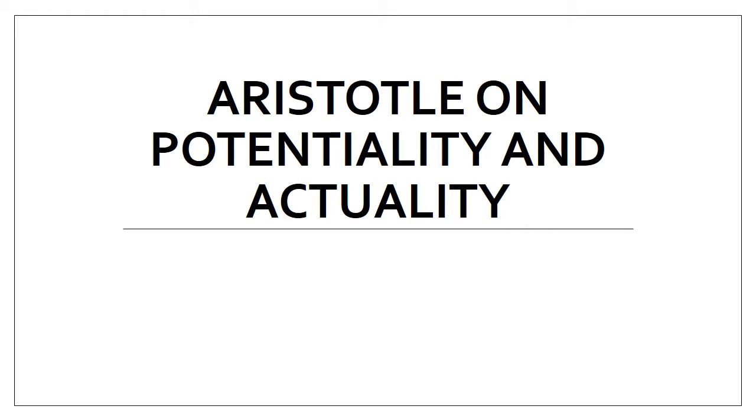In this video, I will explain two concepts used by Aristotle, potentiality and actuality. With the help of these two concepts, I will explain a passage from Aristotle's De Anima.